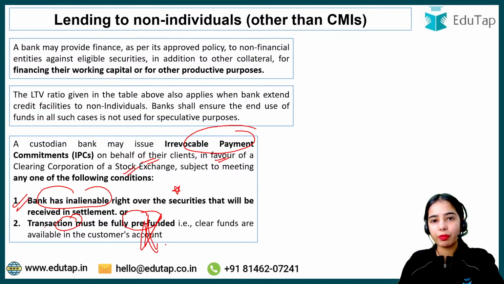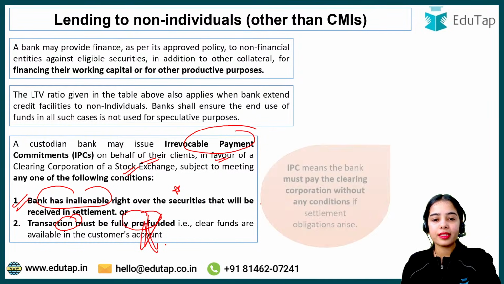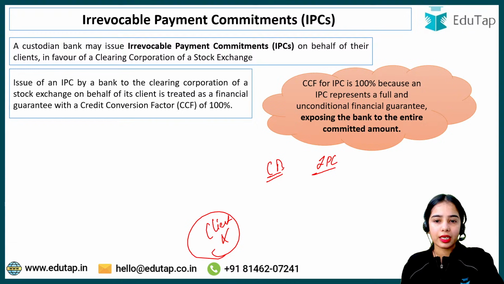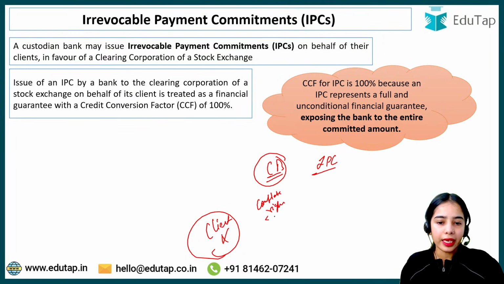If the client does not have the money in its account, that means the custodian bank has the complete, inalienable right over the security, over the shares.